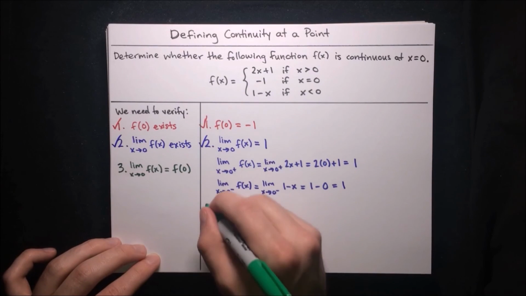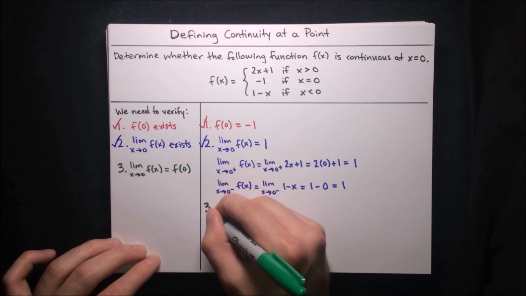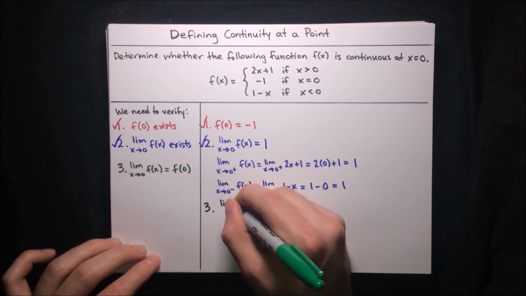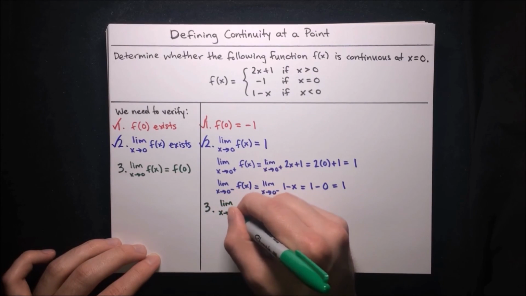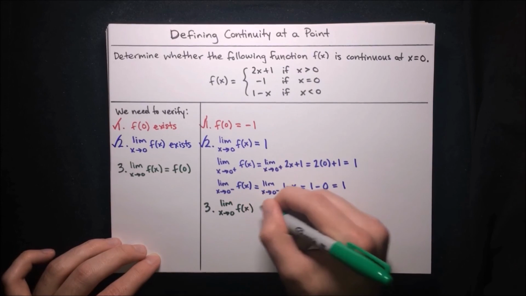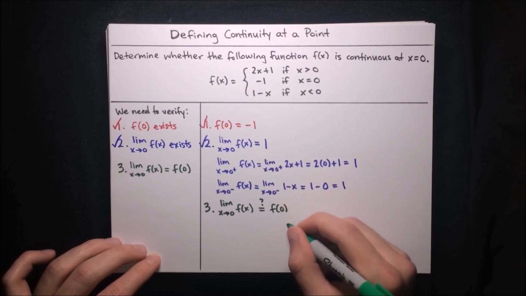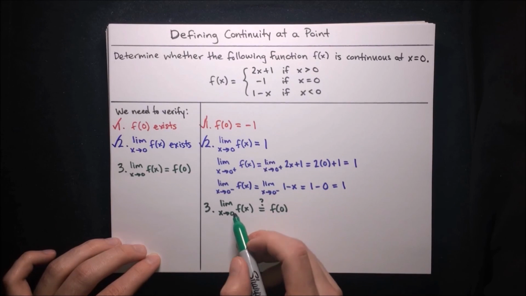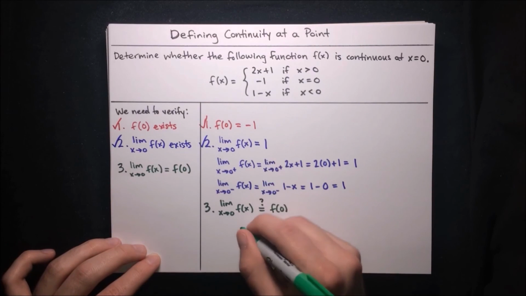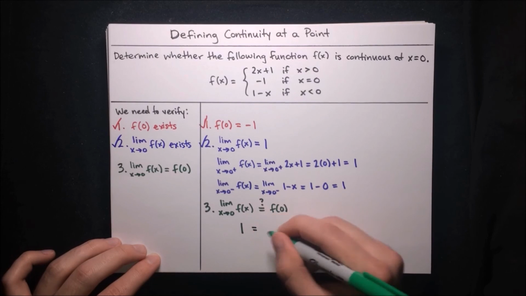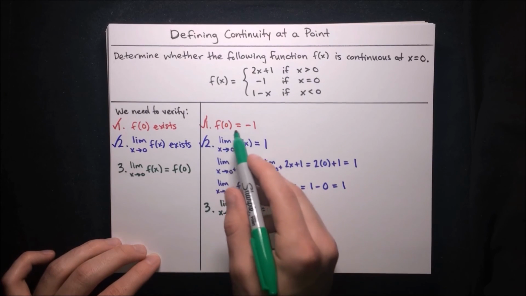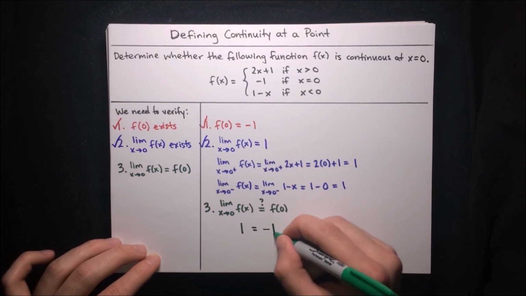How about the third condition? Condition number 3, is the limit as x approaches 0 of f of x equal to f of 0? Well, let's see. We found out that the limit is equal to 1. So plug that in. Is 1 equal to f of 0? Well, f of 0 is equal to -1. Is 1 equal to -1?